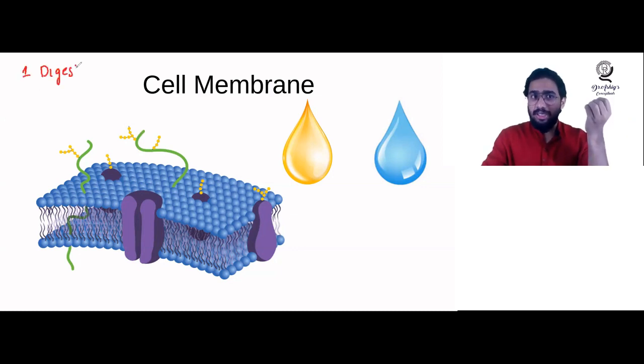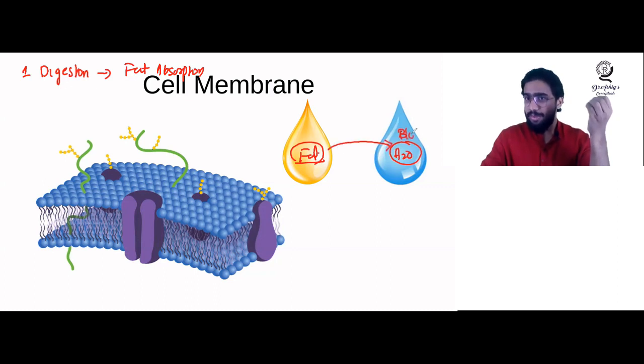So in the digestion, you will be learning a special topic, that is fat absorption. What is so special about fat absorption, why are you studying it differently? Because you know fat is like oil, and the blood will be like water. There will be a lot of water there in the blood. So can this fat be absorbed into the blood, which contains a lot of water? You have to understand, no, it cannot.